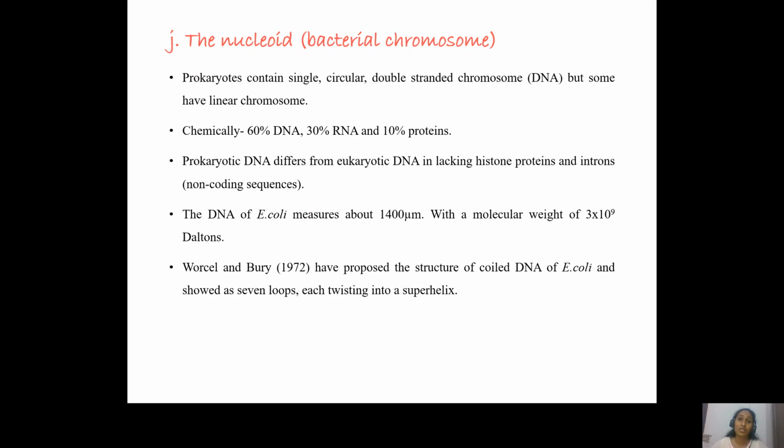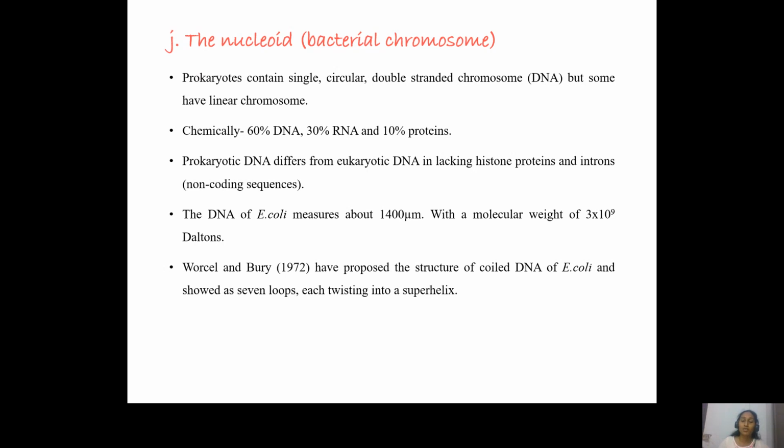As we told already, it is called a nucleoid, that is nucleus-like, because the genetic material is not enclosed in a double membrane structure. So the bacterial genetic material, or the DNA, is a single circular double-stranded structure. The bacteria contain a single chromosome, unlike the eukaryotic cells, which contain two or three chromosomes or even more than that.